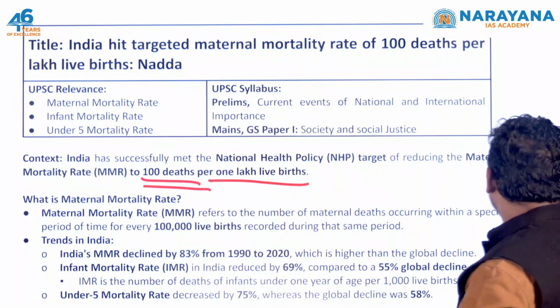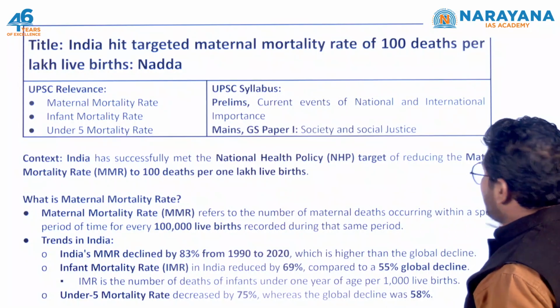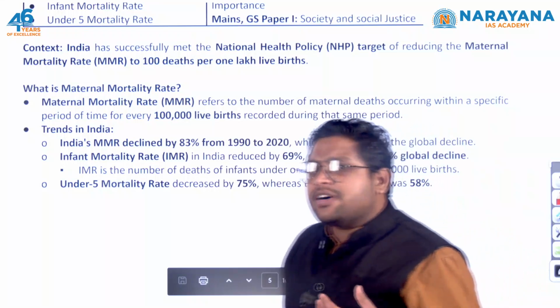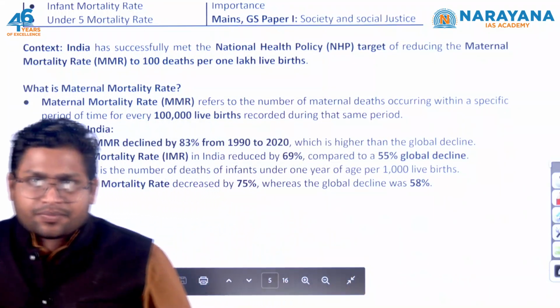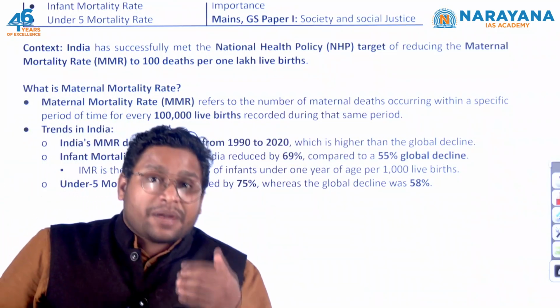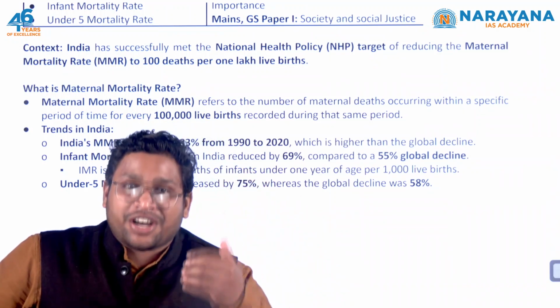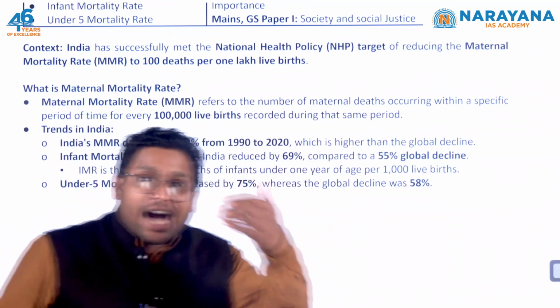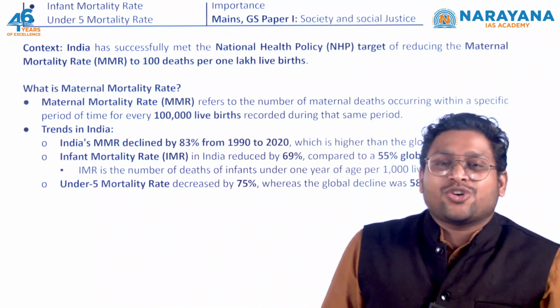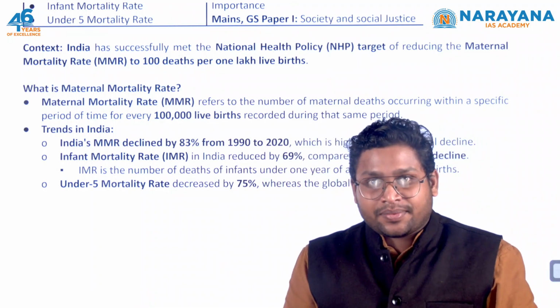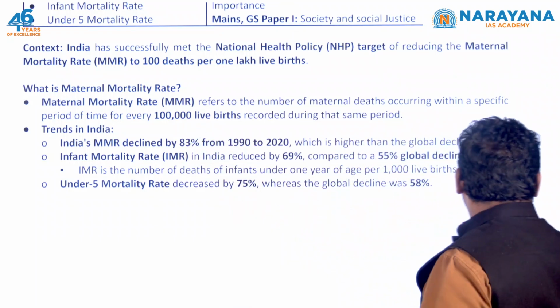First of all, we should know what this maternal mortality rate is. Whenever a woman is pregnant and is going to give birth to a child, there are chances that the mother will die. This death of the mother is termed maternal mortality, and we calculate a rate, the maternal mortality rate.